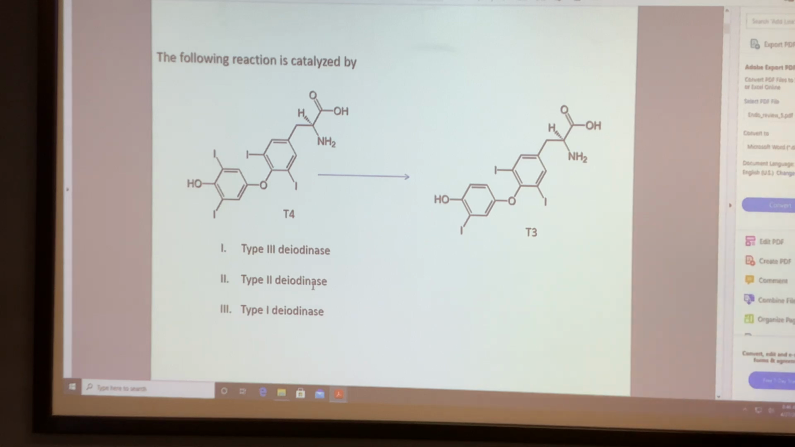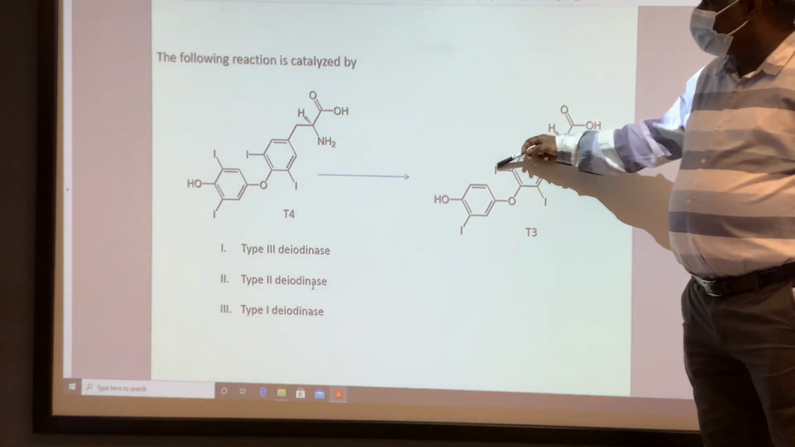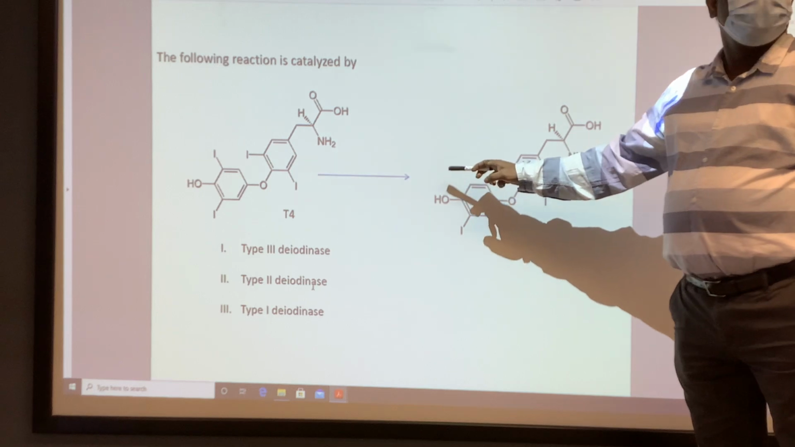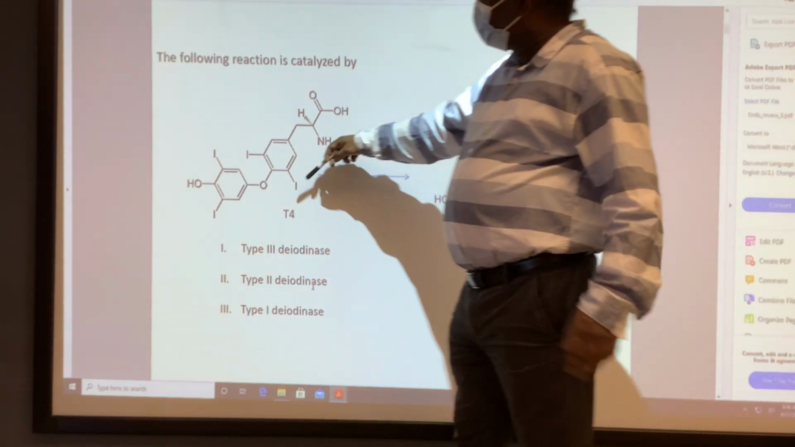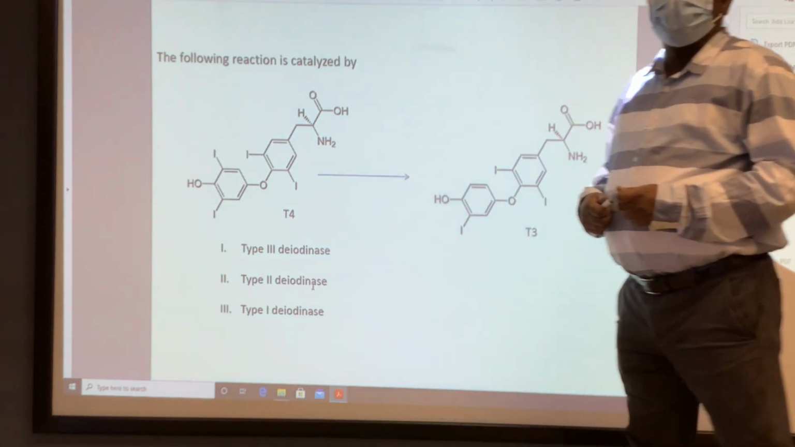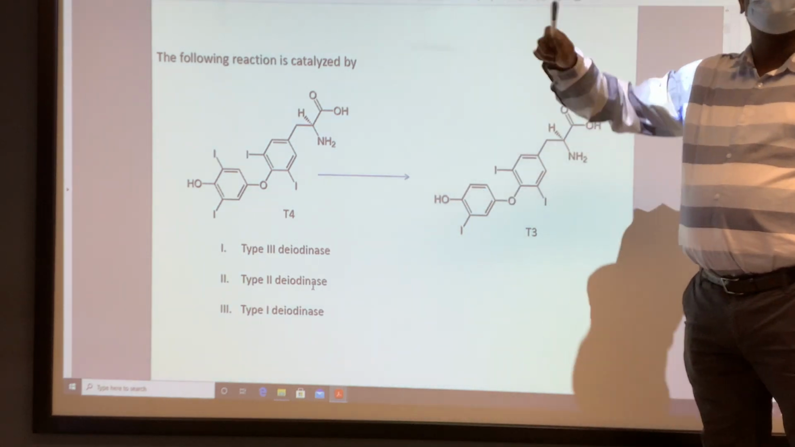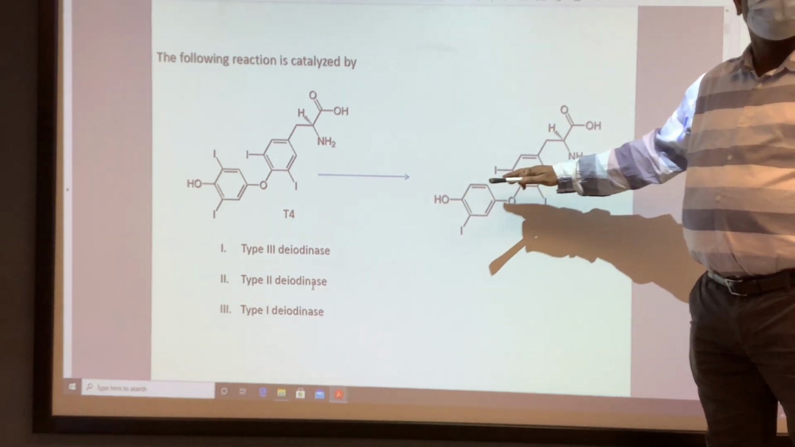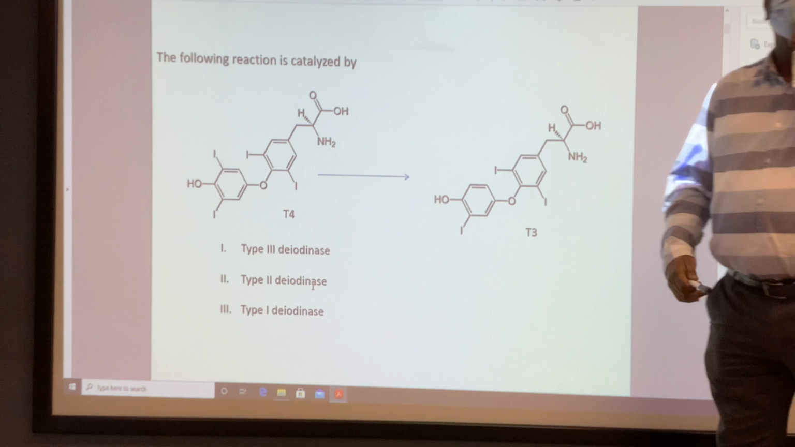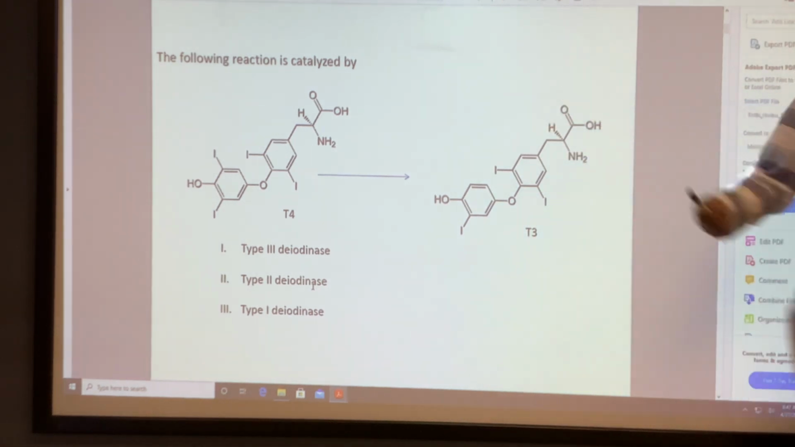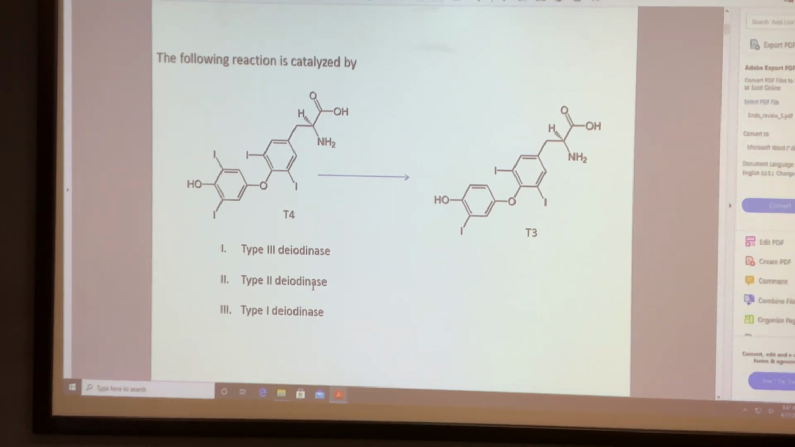So what is the reaction? In this reaction you have 2 iodines, and here only 1 iodine is removed. When you have 4 iodines, that's a prohormone, an inactive hormone. When you remove one of the iodines from the outer ring, not the inner one, that's the active hormone. This is the outer ring, this is the inner ring. T3 is active, T4 is the prohormone. Which one catalyzes this reaction?